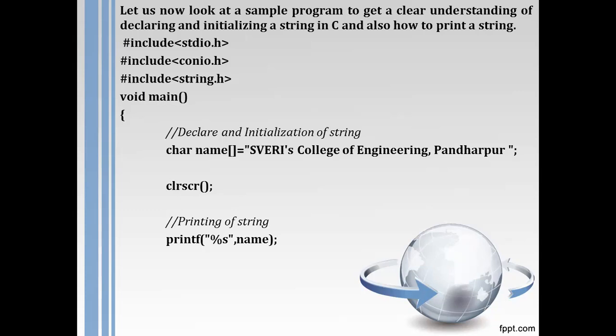For character by character you can use %c in a printf statement. But when I want to print the entire string in one stroke, another format specifier is available in C, that is nothing but %s, and it will print the string by its name.